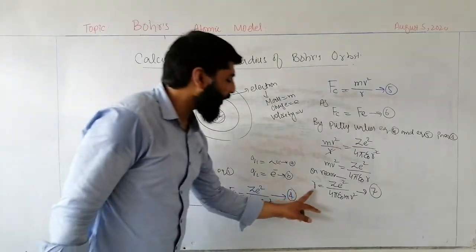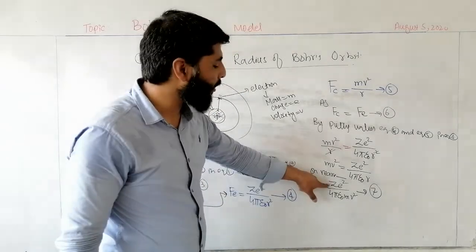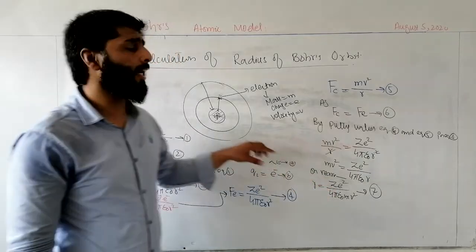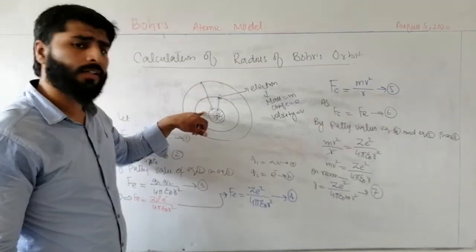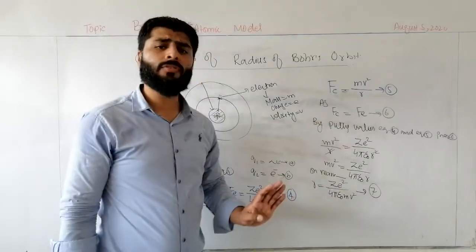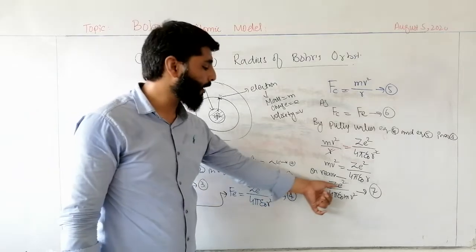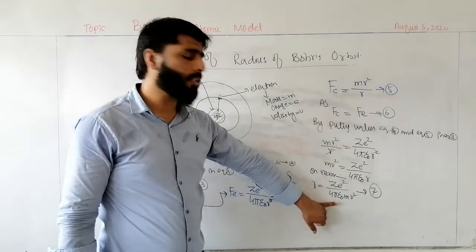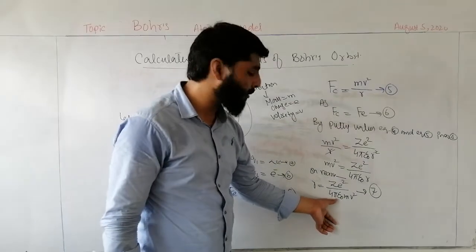Students, we can find the value of r, the radius of an atom, if we have the value of Z, the atomic number. As the atom under consideration is known to us, the atomic number will be known. e is the magnitude of charge, which is 1.6 into 10 power minus 19 coulombs. It is also known. 4 and pi are constants, pi having the value 3.14.